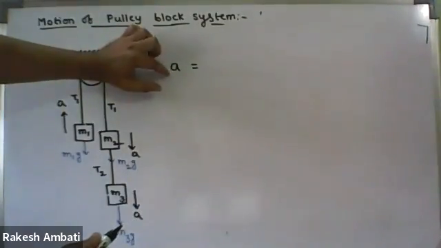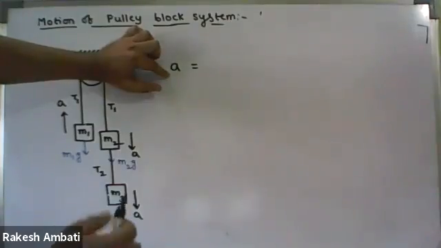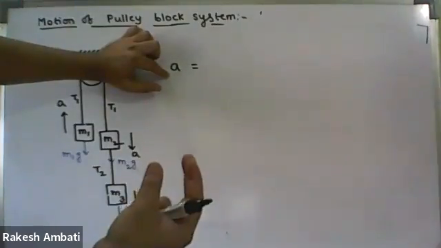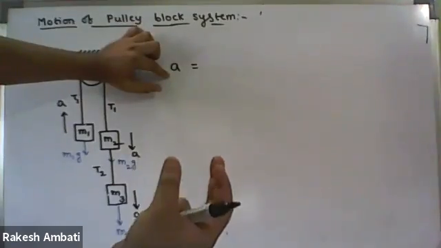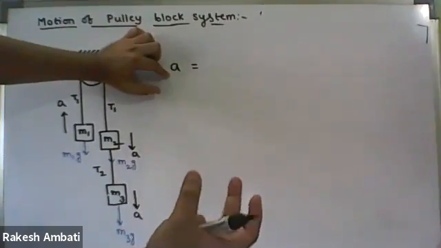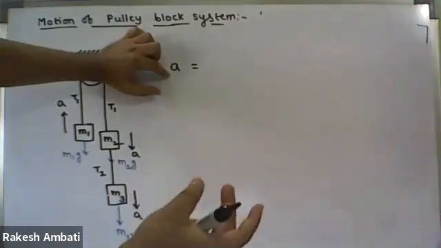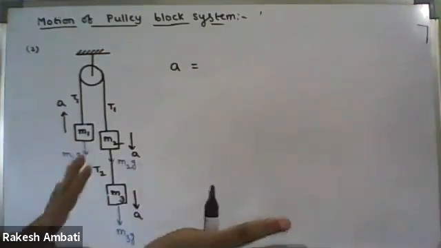To find the acceleration along the direction of motion, what weights or weight components are present? We have to consider those.